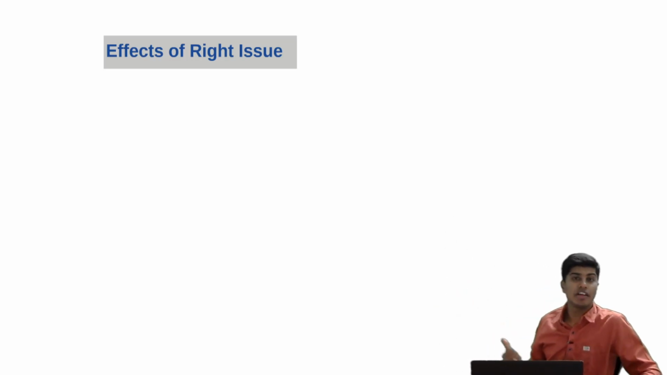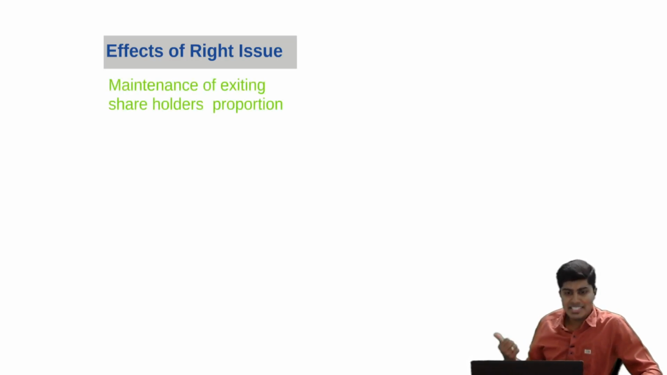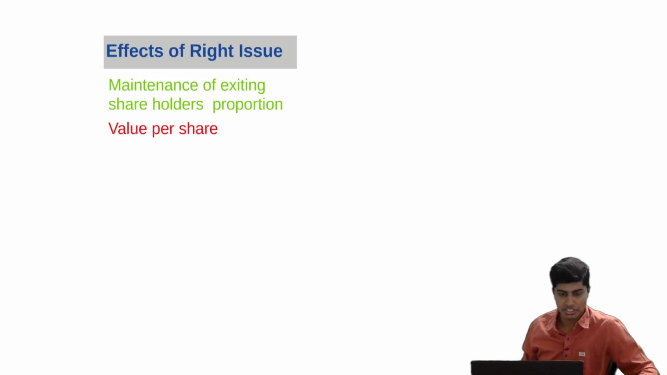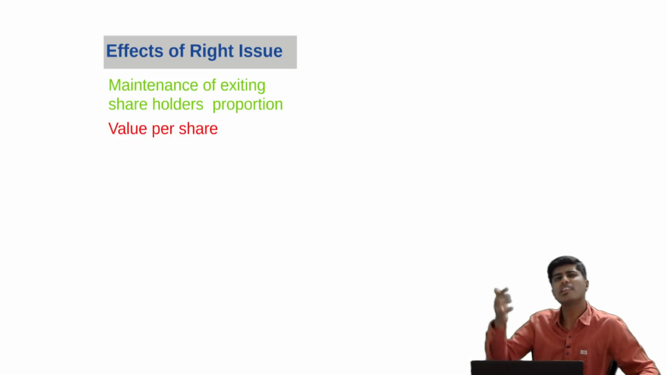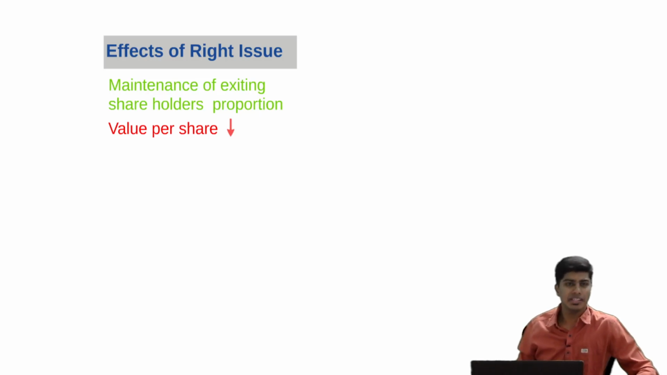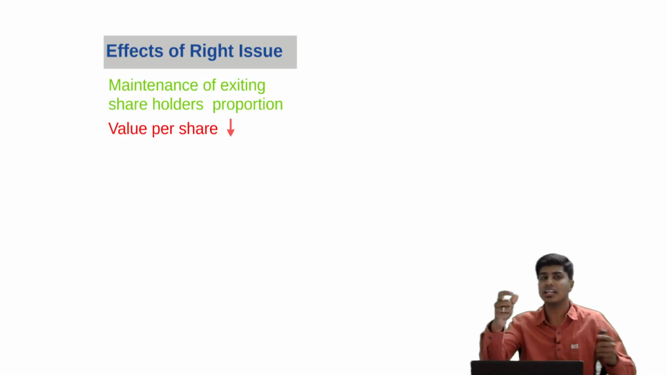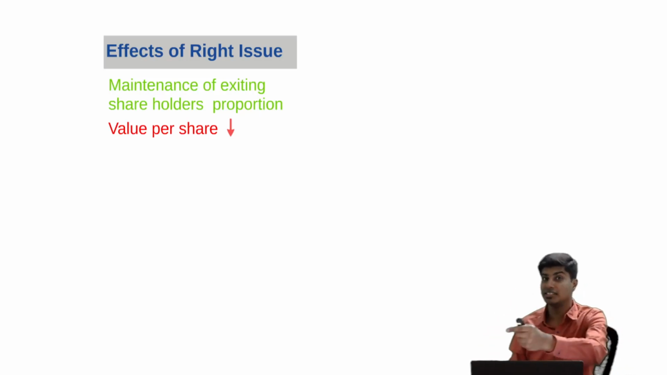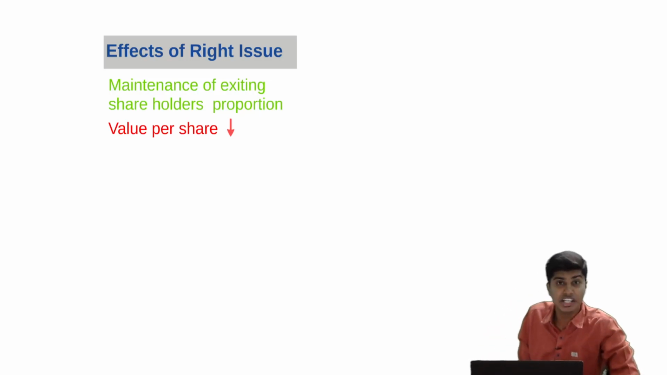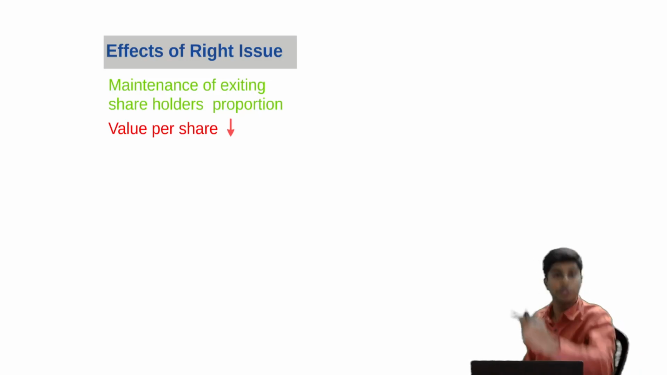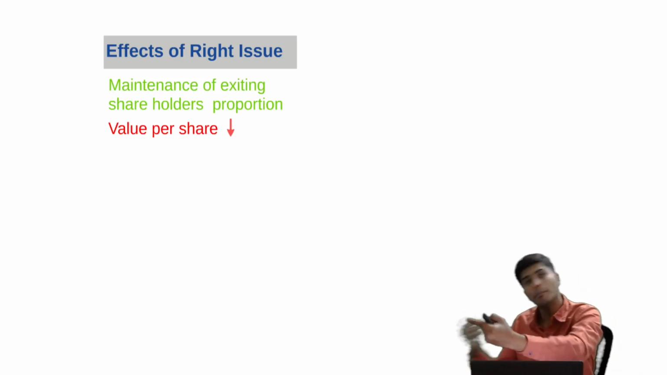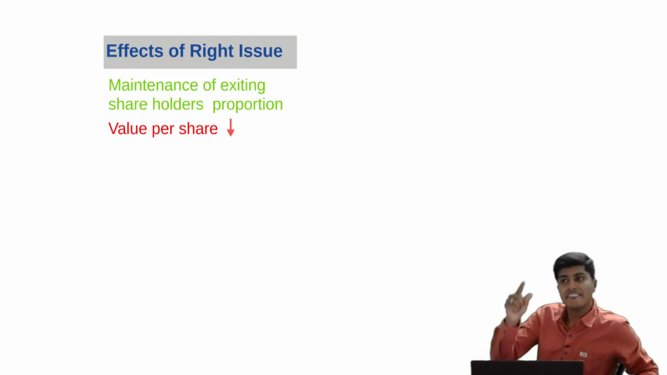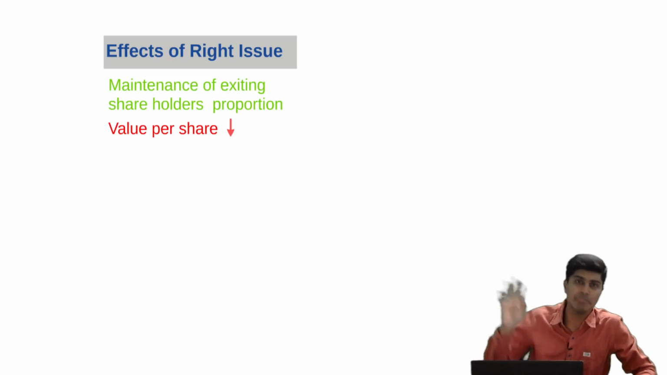What are the impacts or effects of this rights issue? By this rights issue, the company will maintain the same proportion among the existing shareholders. The value per share will decrease. The reason being that when the company gives the right shares to Bhim, Chutki and Raju, the price at which those right shares are given matters. I told you it is not a free share given to Bhim. Bhim has an option to buy, so he has to give money to the company and then buy. The rate at which Bhim will buy that share will be definitely lesser than the market price.